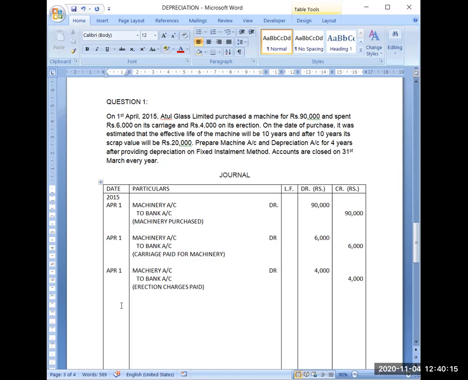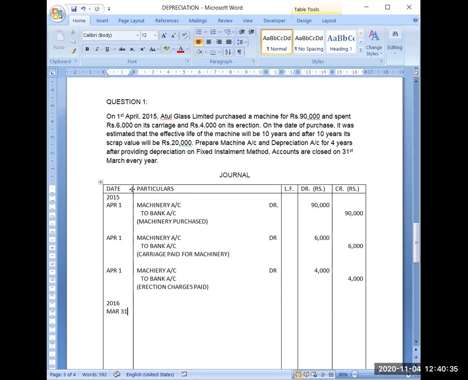Now on 31st March 2016, the year will change. After 1 year, you will be charging the depreciation on March 31st. I will be charging depreciation. Depreciation is my loss. Depreciation account debit.